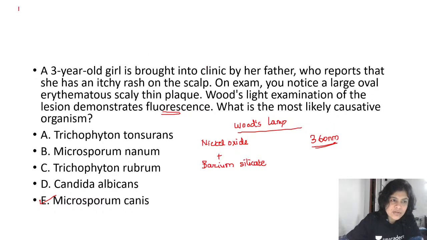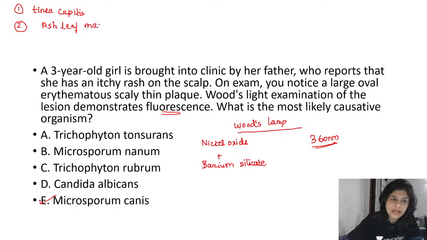Now, we have discussed one condition in which the Woods lamp is useful, and that is in the diagnosis of tinea capitis. Can you tell me other conditions in which you can find the Woods lamp useful? Anyone? So it is useful in the diagnosis of, okay, yes, in TS, that is tuberous sclerosis, it can be useful to identify ash leaf macules, right?